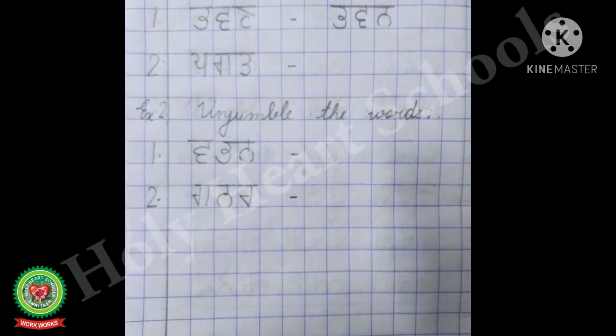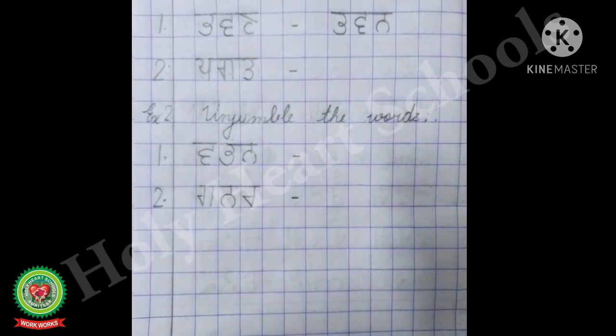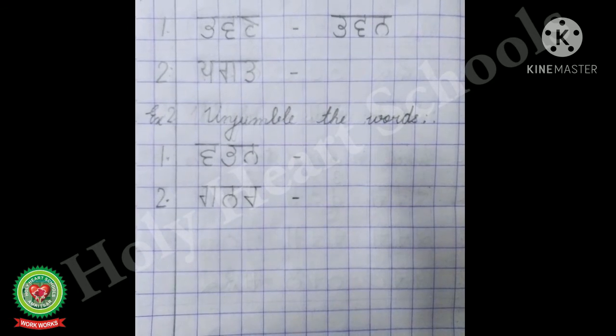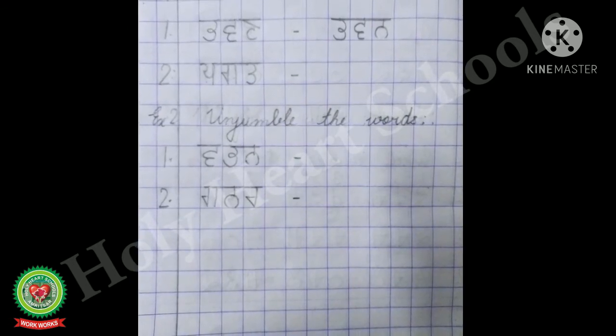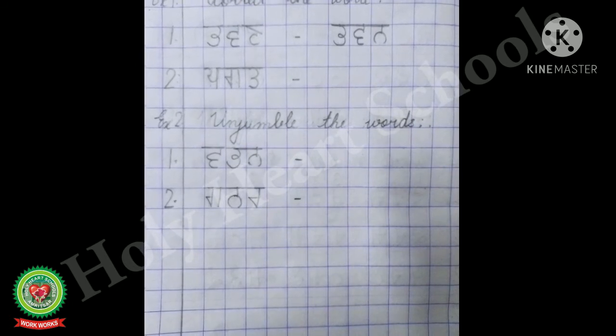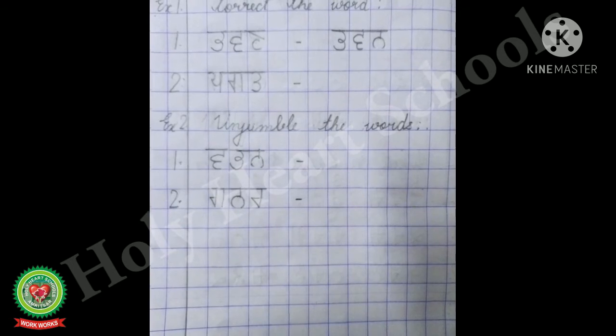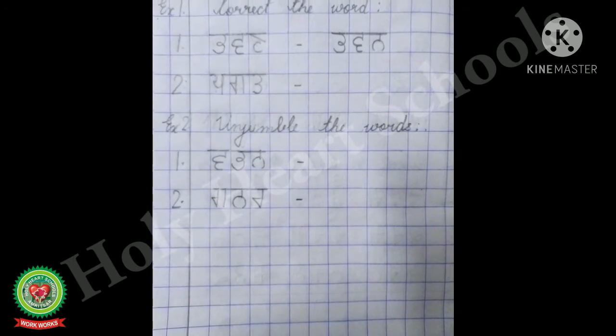Now look at the first number. I will solve the first one. First is Vava Pabba Nanna. Vaban. It is not a meaningful word. So here we will unjumble the letters. We will interchange the letters to form a sensible, meaningful word.